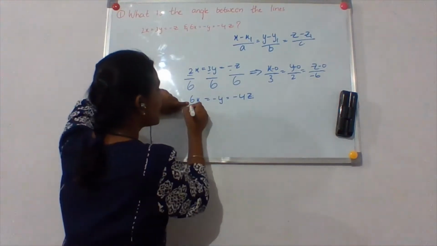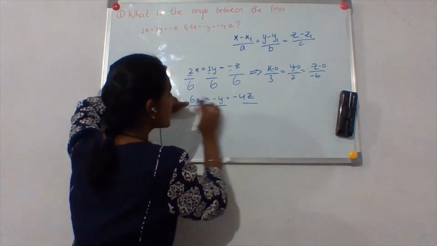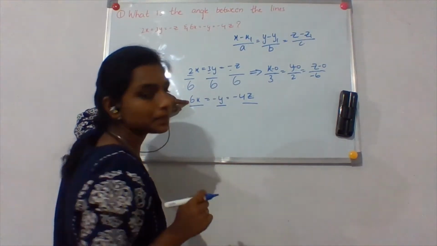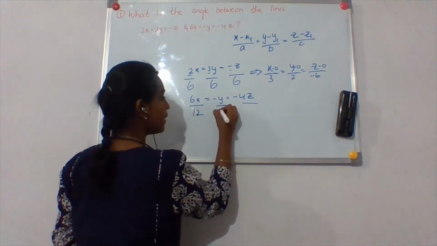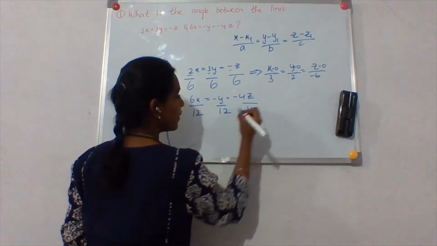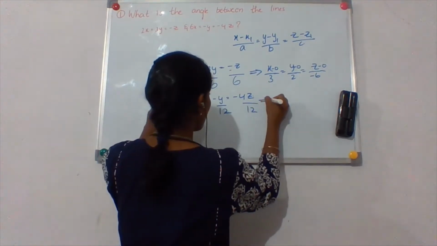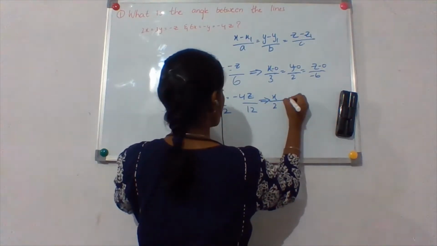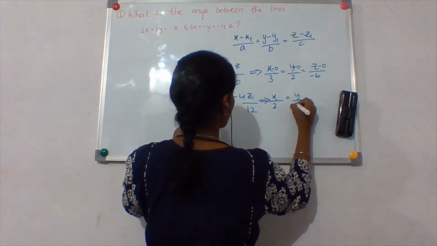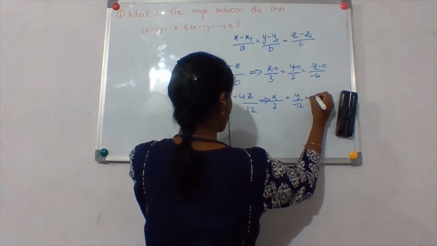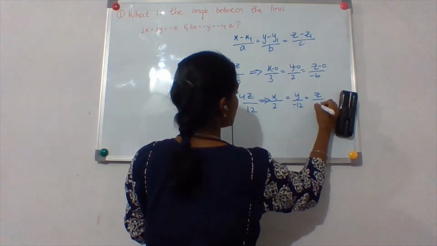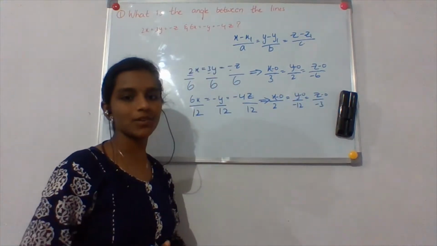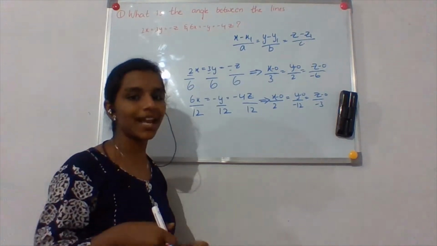So now we have to divide it by the LCM of 6 and 4. So what is the LCM of 6 and 4? That is 12. So let us divide it by 12. Okay. So now what do we get as the equation of the line? x by 2 is equals to y by minus 12 is equals to z by minus 3. Okay. Minus 0, minus 0, minus 0. You don't have to write those zeros, because x minus 0 is again x anyway.